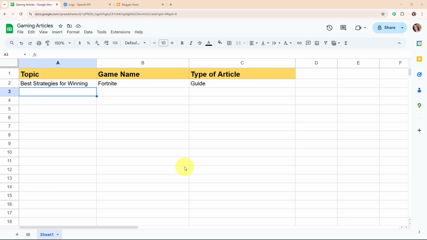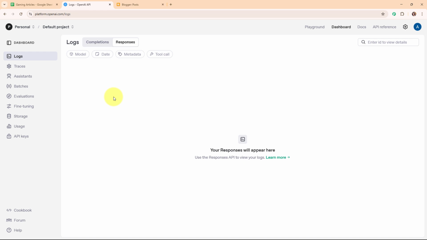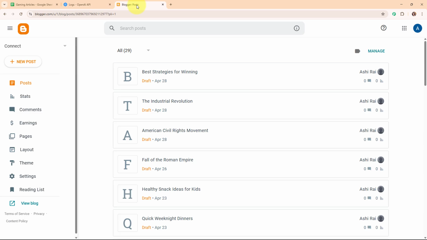Here on my screen you can see the Google Sheet that I've already created with the name Gaming Articles. My objective is, as soon as I add the detail here in this Google Sheet, OpenAI should automatically generate the article using the details. And after generating the article, it should be posted as a new post on my Google Blogger account with the status as draft.